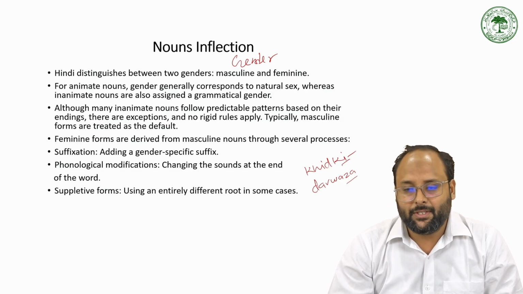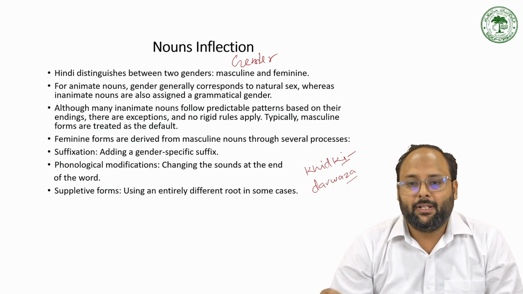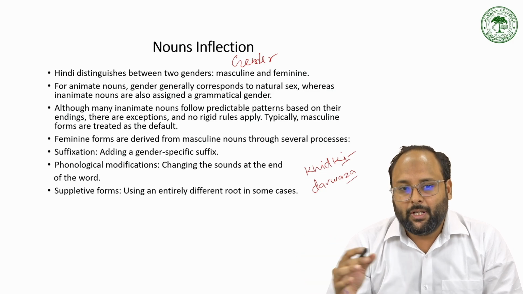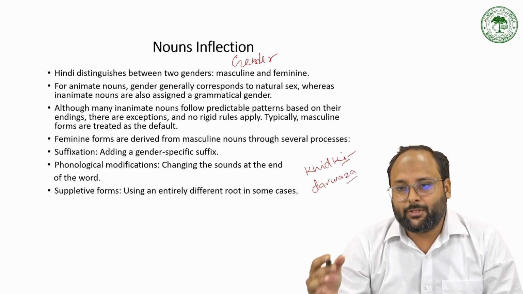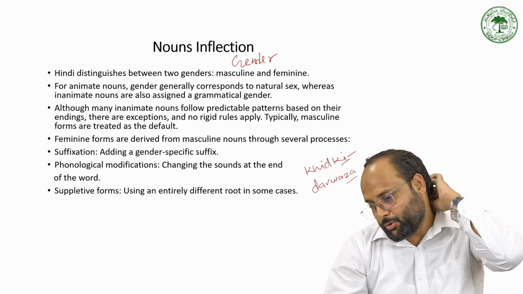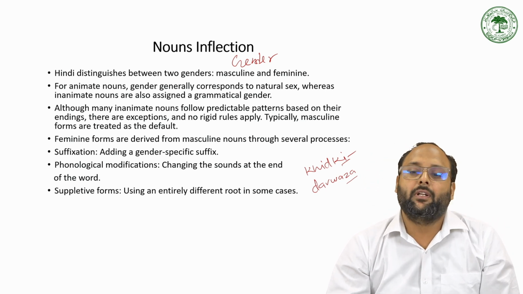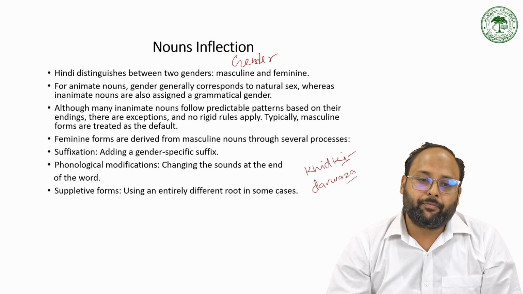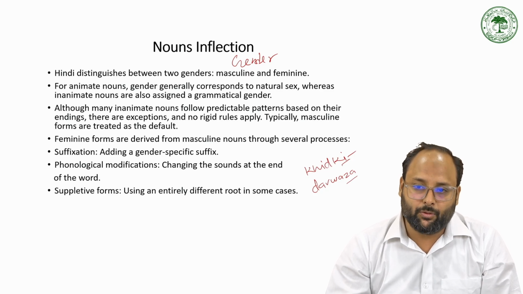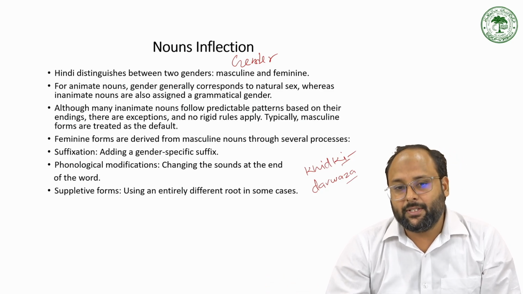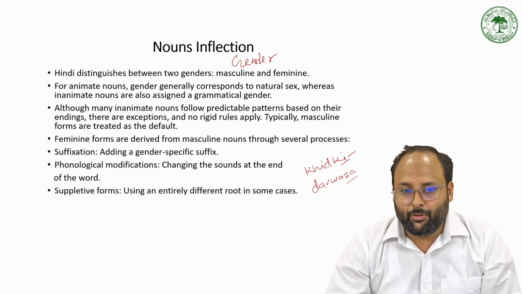So there is some suffixation. Normally, when you go from the masculine gender to the feminine, there are some processes like lamba, lambi, chota, choti, mota, moti. So the a changes with the e suffix, and there is some phonological modification.